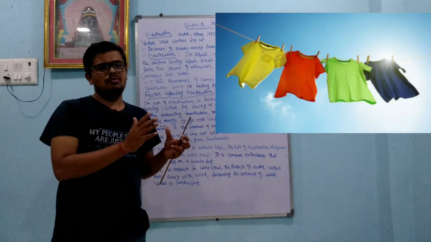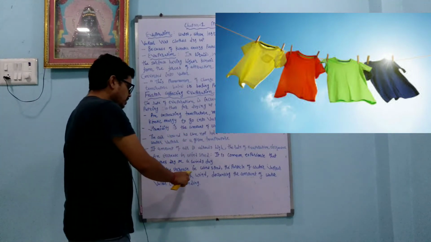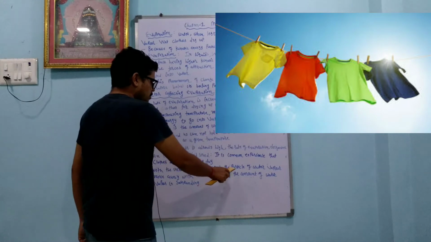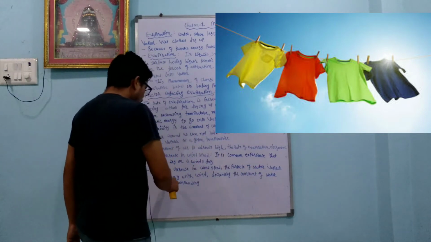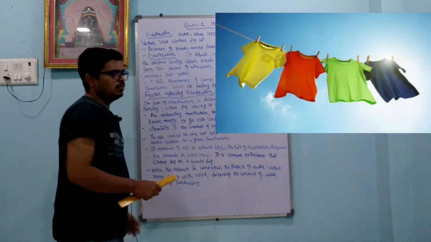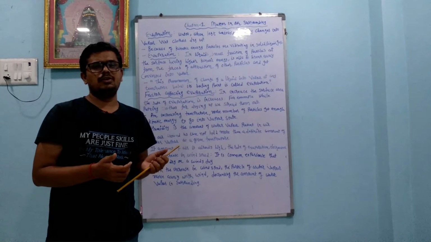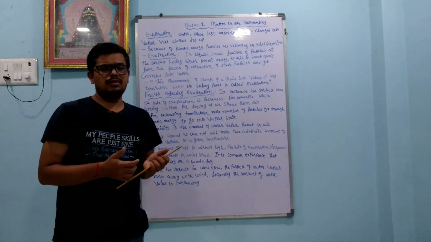Dear student, consider a room temperature of 30 to 40 degrees Celsius. With the increase in wind speed, the particles of water vapor move away with the wind, decreasing the amount of water vapor in the surroundings. So when kinetic energy increases, the water is easily converted into the gaseous form.